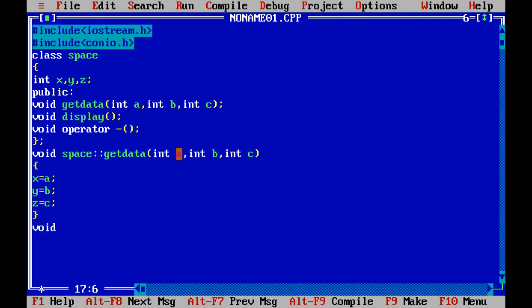And declare another member function, that is display: void Space scope resolution, the function name is display, without any arguments.